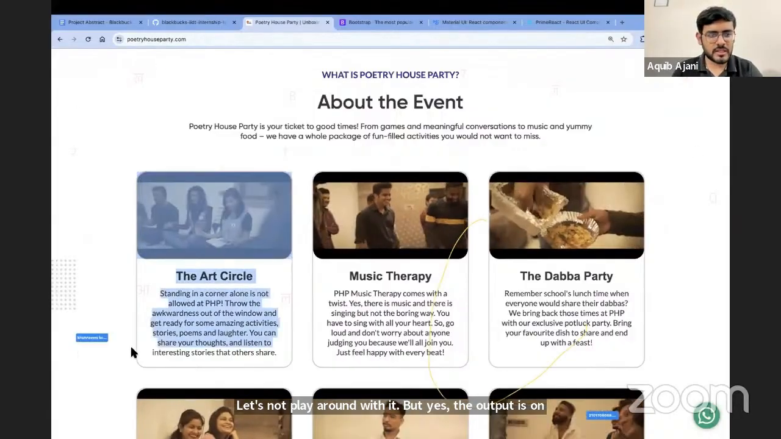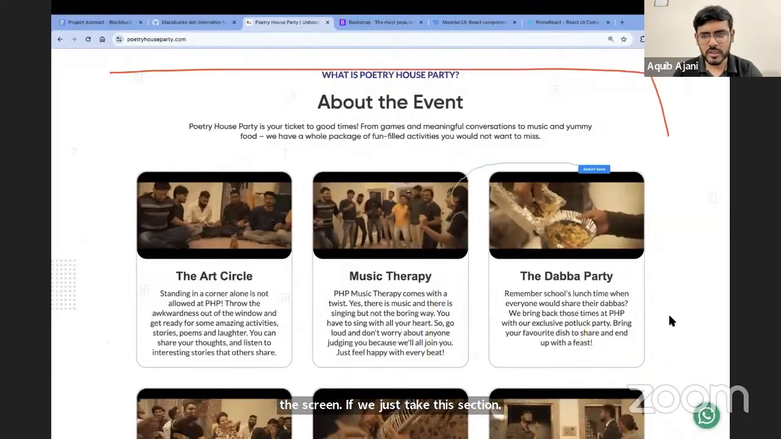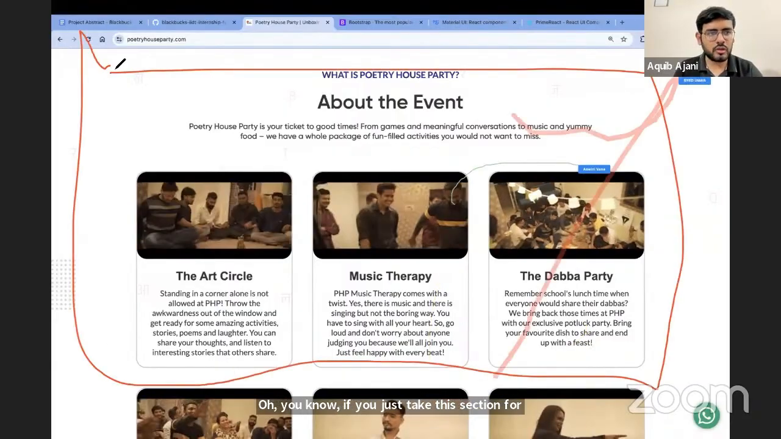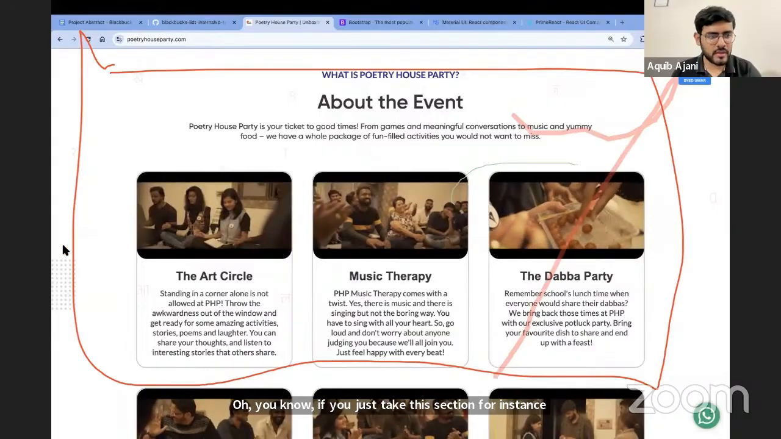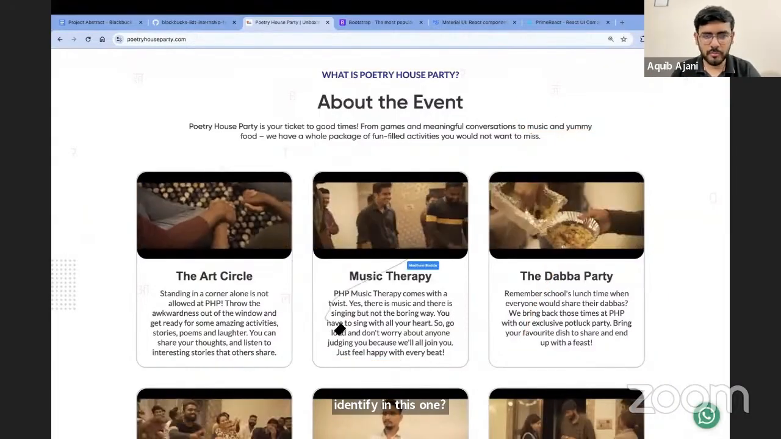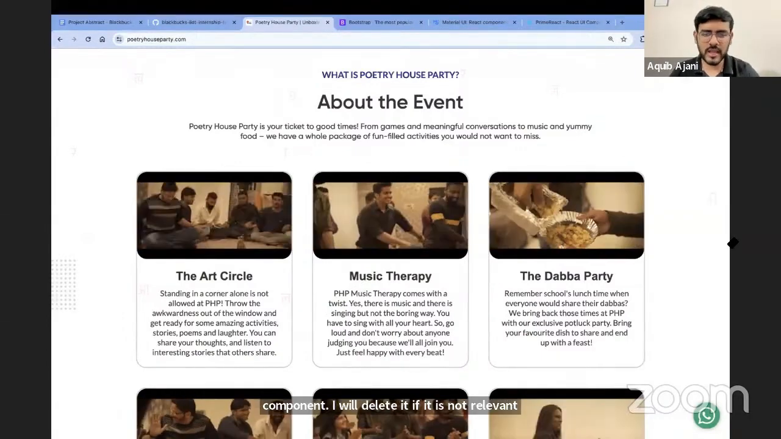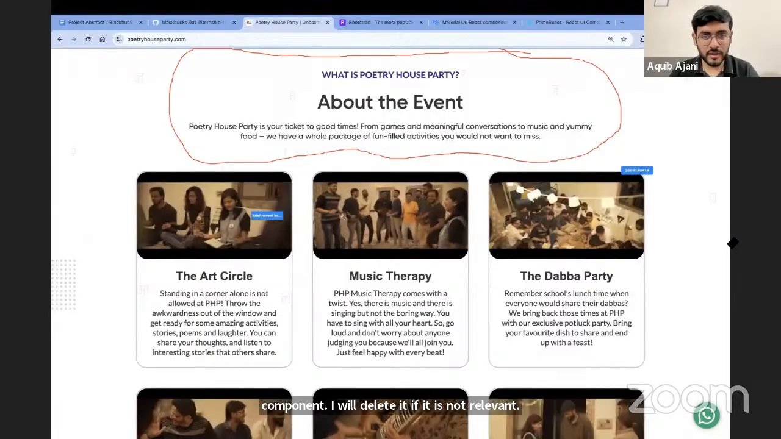If we just take this section, for instance, what are all the different components that you can identify in this one? Try to keep your drawings precise to the component. I will delete it if it is not relevant. I'll wait for 2 minutes, then I'll tell you what components I think of.